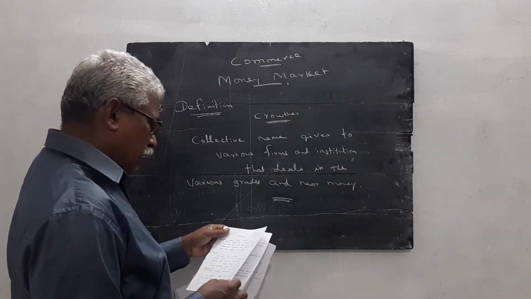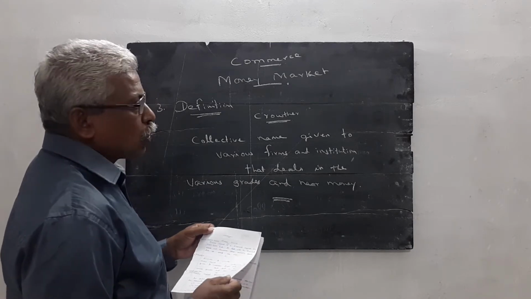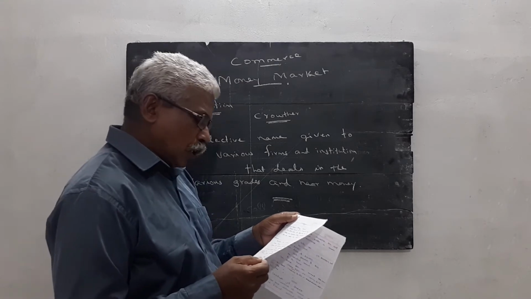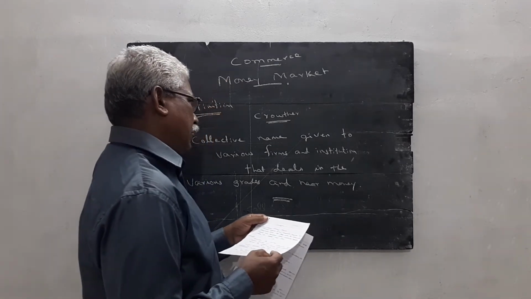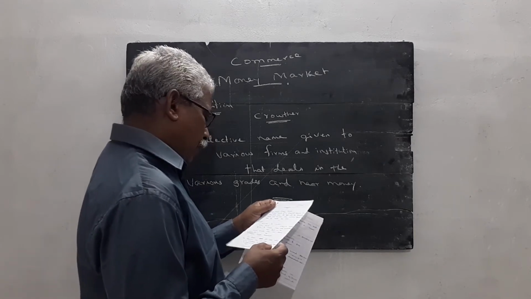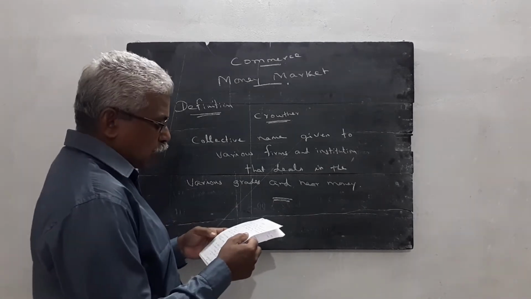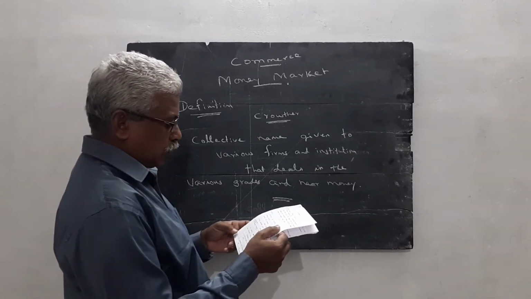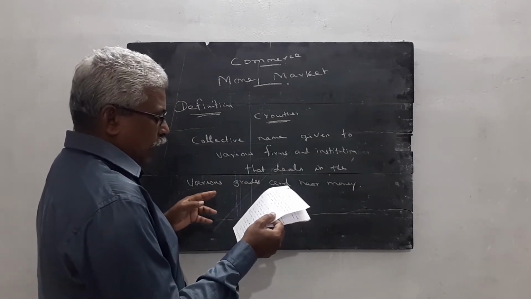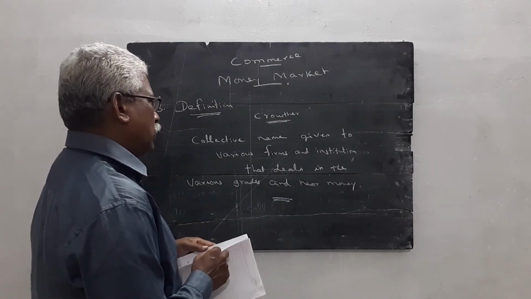Money market instruments are classified into 2 categories: the instruments which are used till 1986 and the new money market instruments used after 1986. The instruments used till 1986 were treasury bill, money at call and short notice, commercial bill and promissory note.